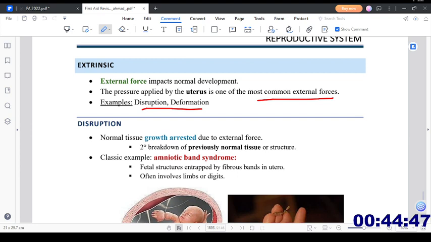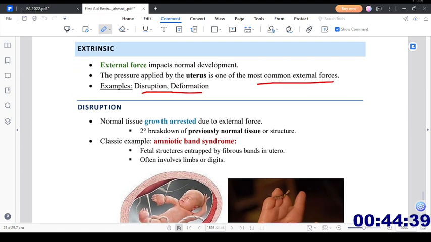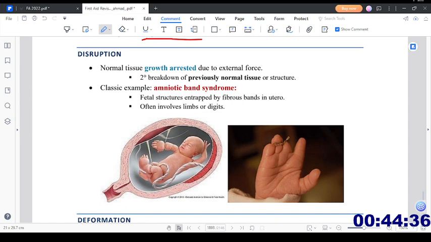And what is outside the fetus? First thing is the amniotic sac, and second thing is the uterus. So talking about disruption, the normal tissue growth is arrested due to external forces, with secondary breakdown of the previously normal tissue or structure. So disruption means that normal tissue growth is arrested due to external forces and secondary breakdown of the previously normal tissue or structure. Classic example is amniotic band syndrome.